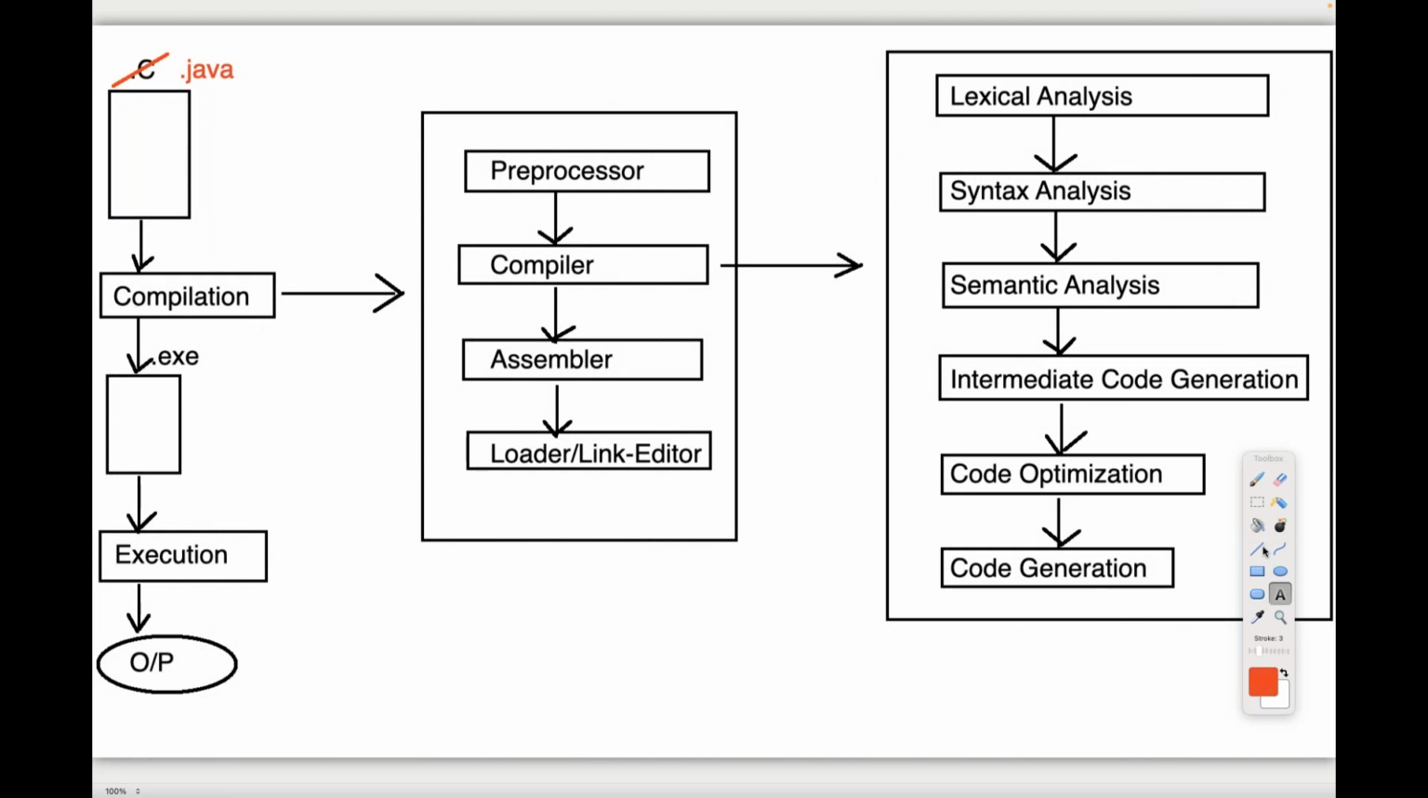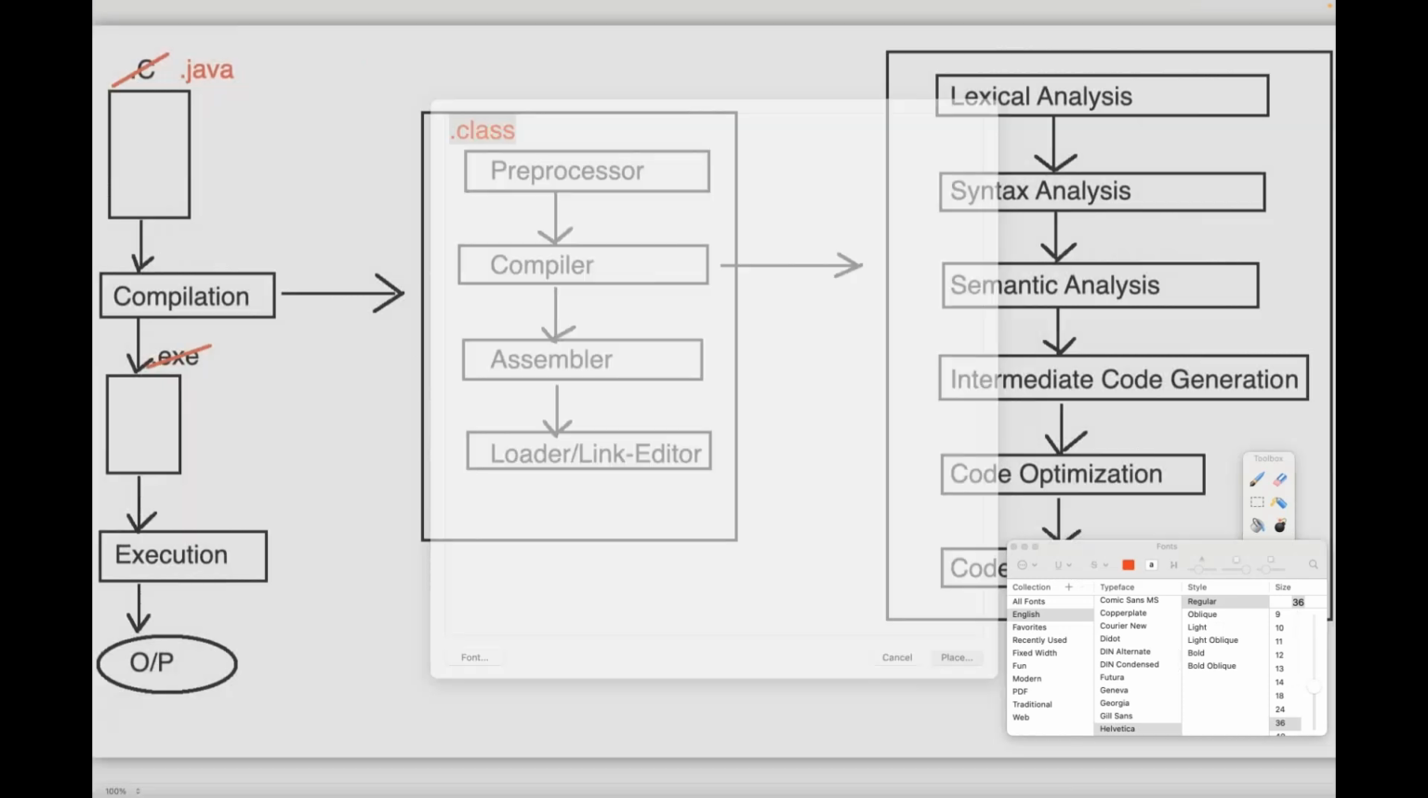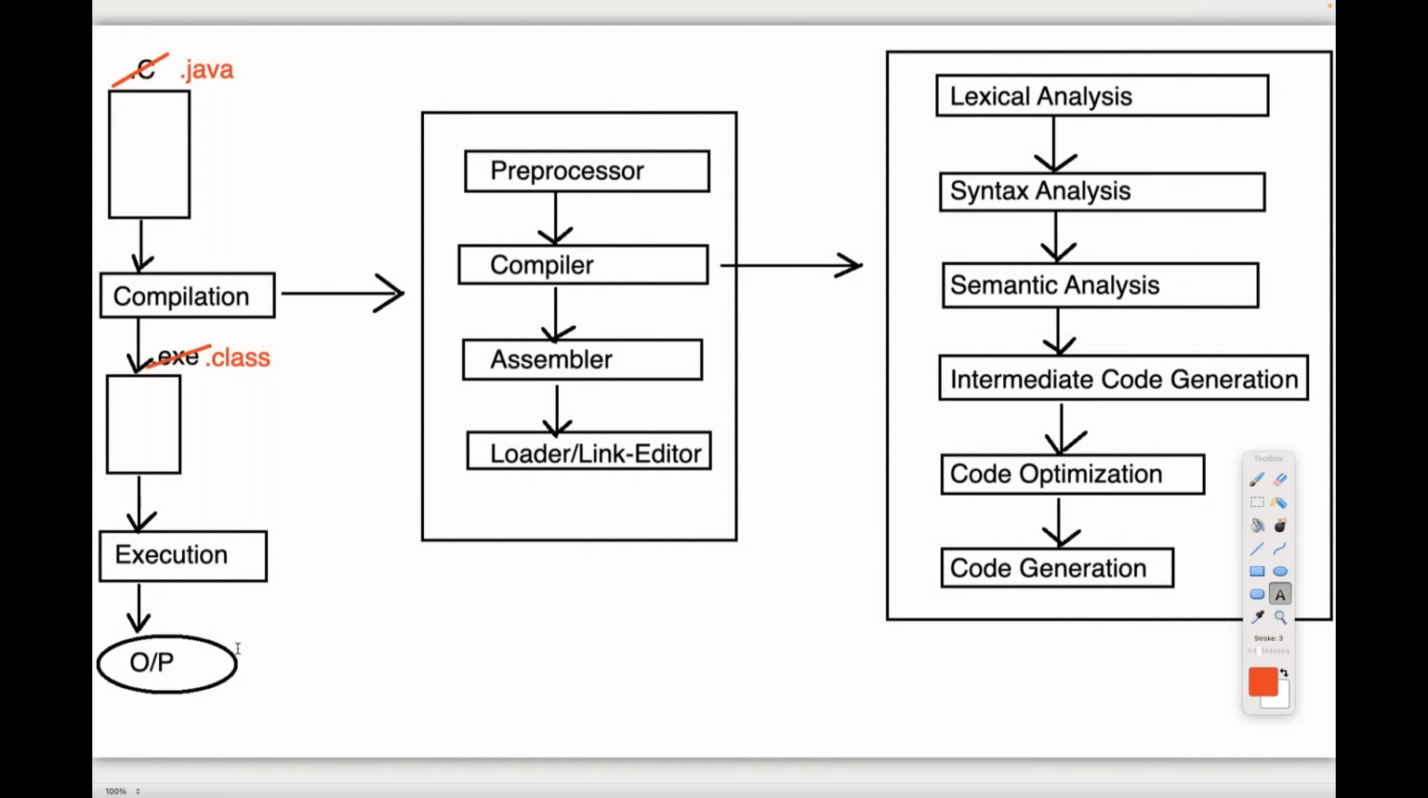After compilation of this Java program, what files do we get? Not dot exe. We automatically get dot class files. Then execution and output, fine. Officially we are confirming that in Java the preprocessor is not required. Am I right or not? So I just want to strike this off. In Java, the preprocessor is not available. Why it is not required, I will explain to you. No need to worry. From the diagrammatic point of view, we do not need to provide the preprocessor. The remaining part of the program is as it is. All right, this is the Java related diagram.